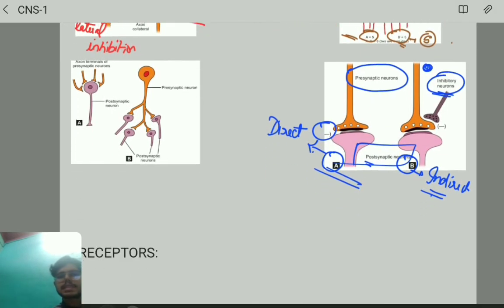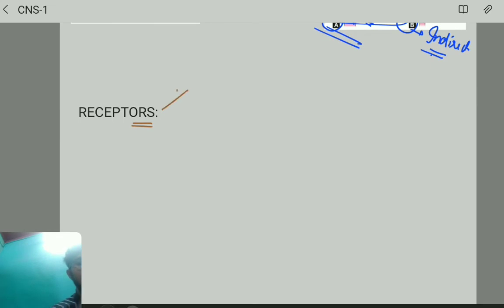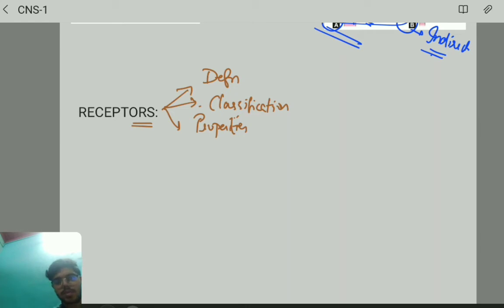Now we will be discussing receptors. Very important question. So for receptors, first you write the definition, next you write the classification in simple terms, next you write the properties, that's it, and what cells are there in the receptors. Now what do you mean by receptors?